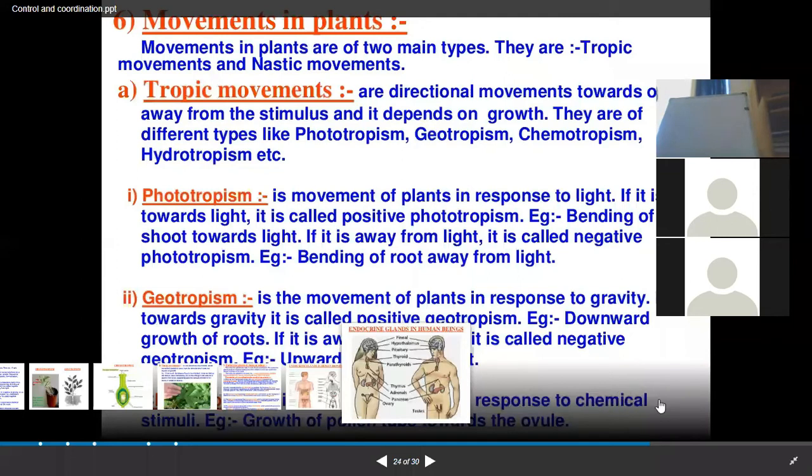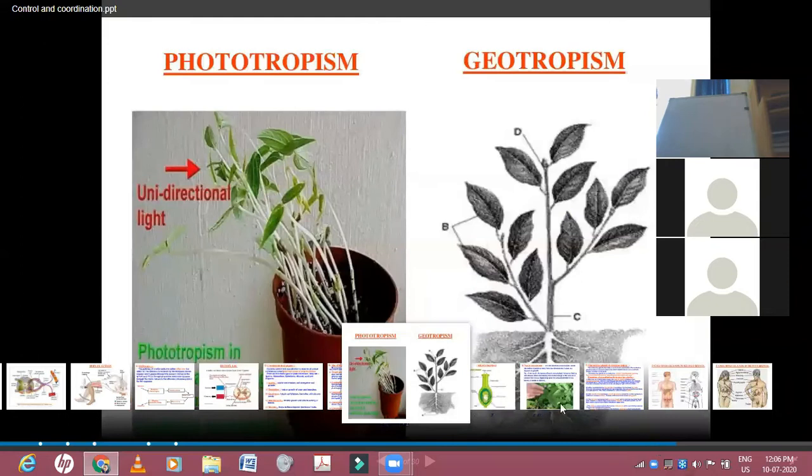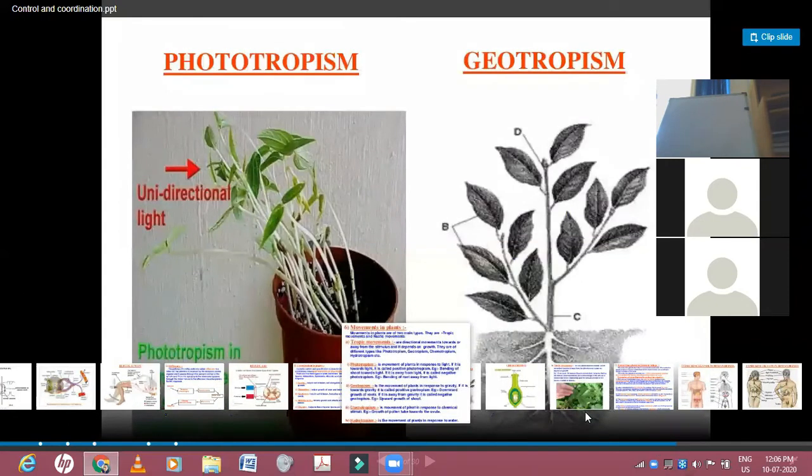Okay, now let us see the examples. What you can see on your screen are two different diagrams depicting two different tropisms. One is phototropism and one is geotropism.